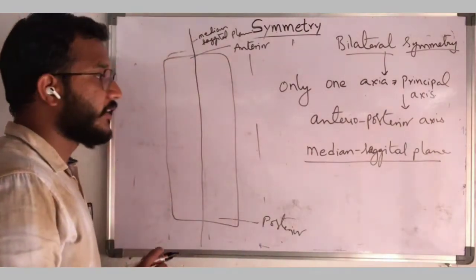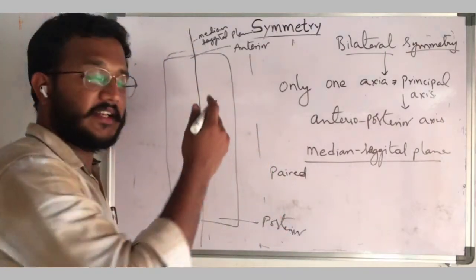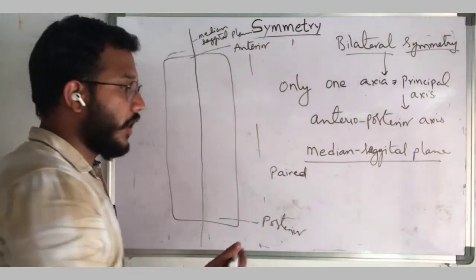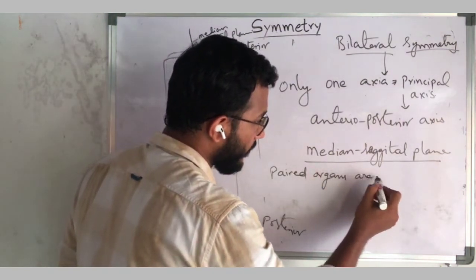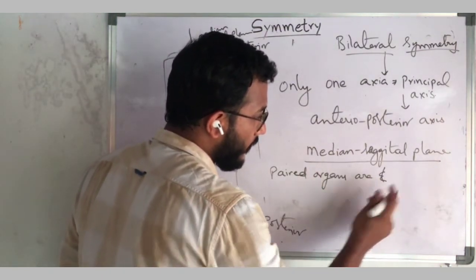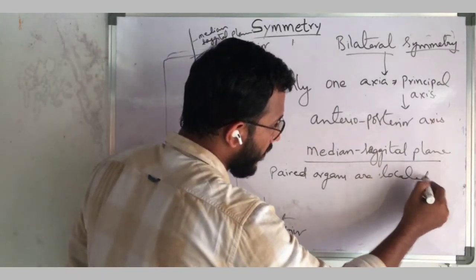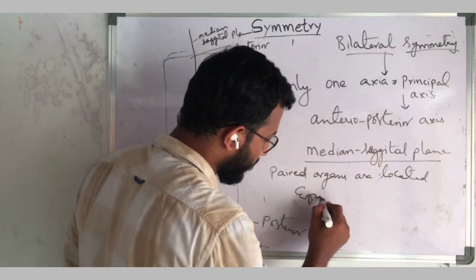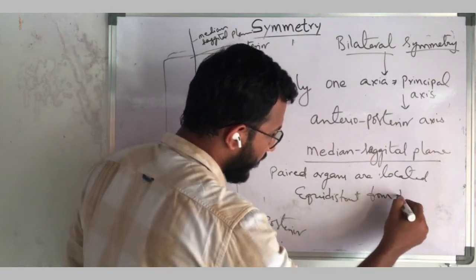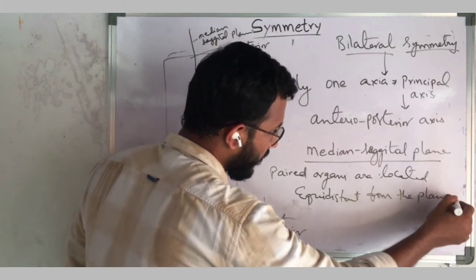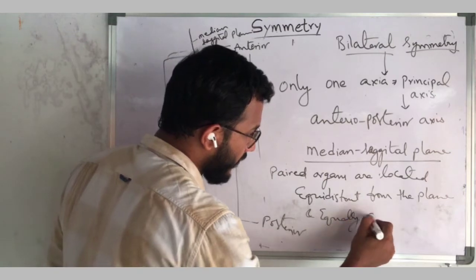So while we are dissecting the body from the middle, all the paired organs are located equidistant from the plane and equally distributed.